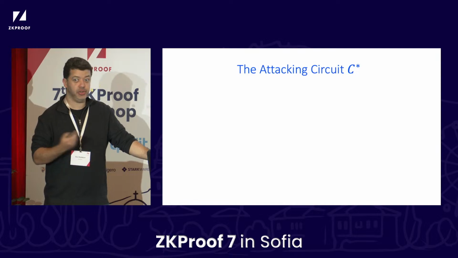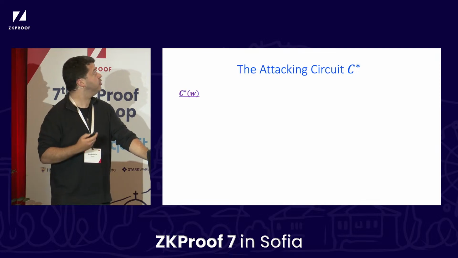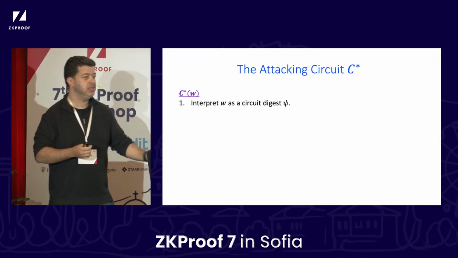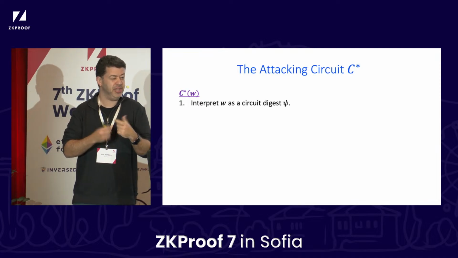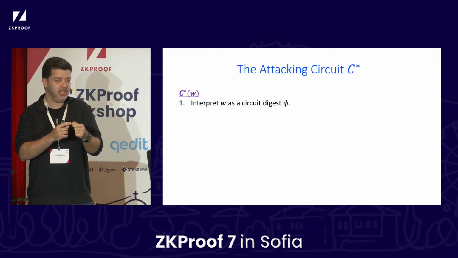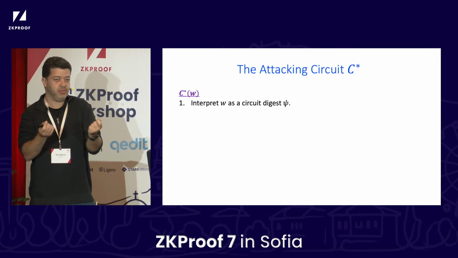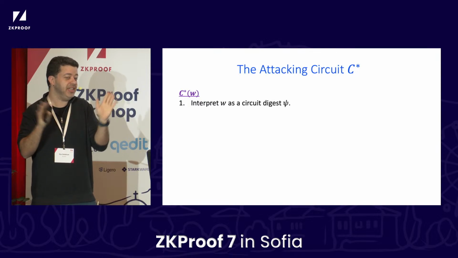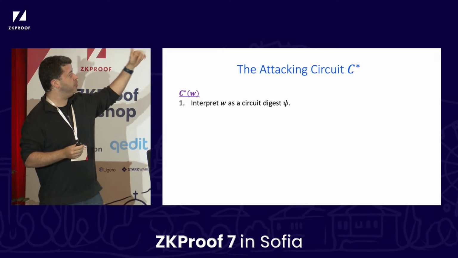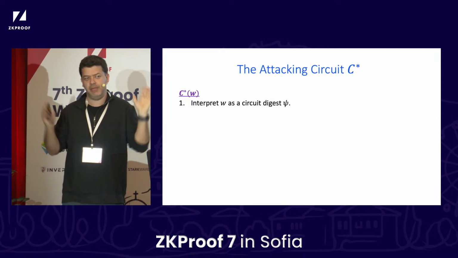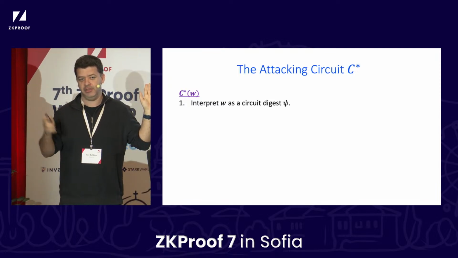Here's the actual circuit for which we mount our attack. It gets as input a witness W. It sneakily thinks that this W is actually a digest of its own description, but that's what it thinks. It doesn't have to be the case. So we interpret W as some circuit digest psi.